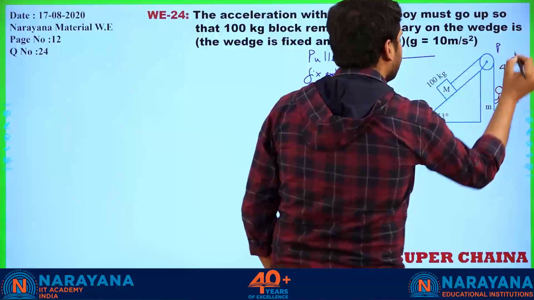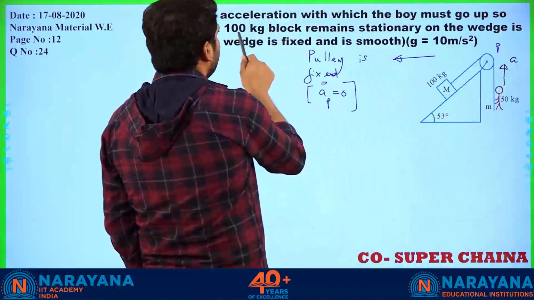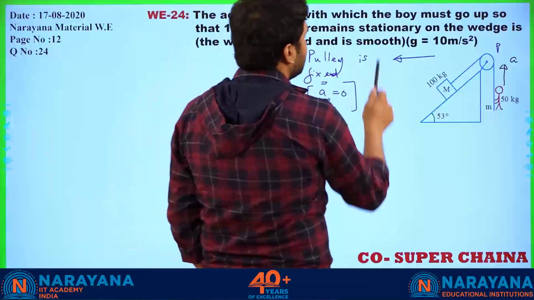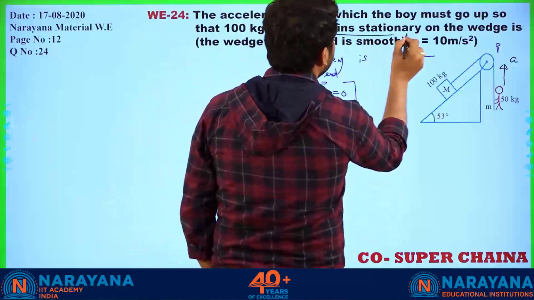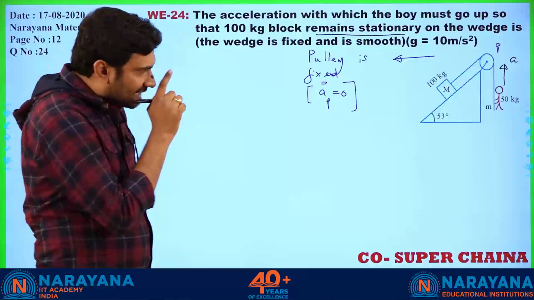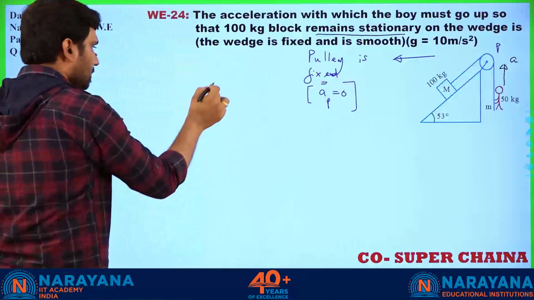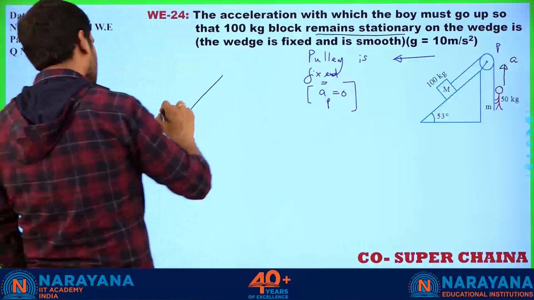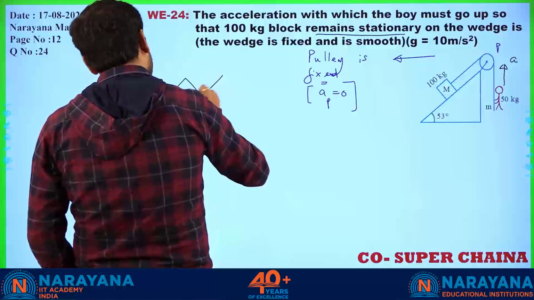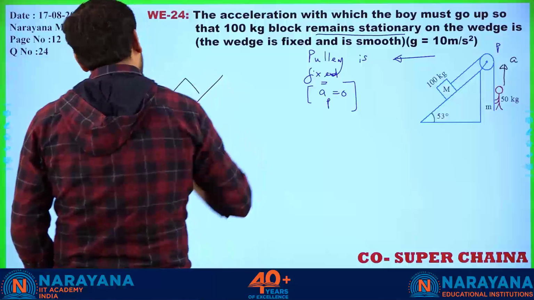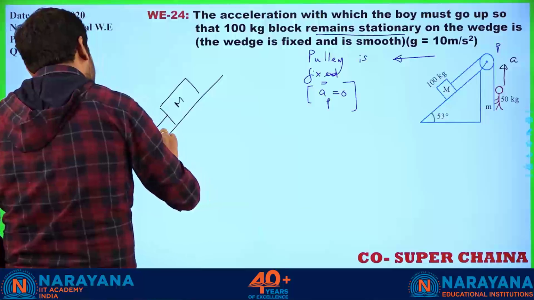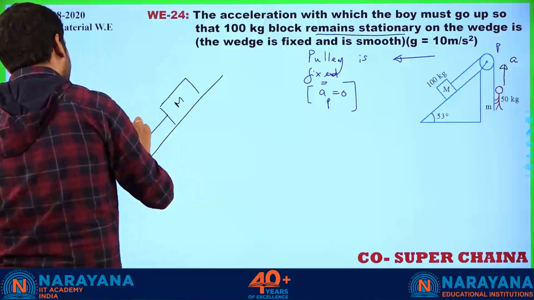Let us say this is A. So that the 10 kg, 100 kg block remains stationary. Now this is important. It remains stationary. So now let us first attack that block. So this is the inclined surface over which a block is there of mass capital M. What is the downward force acting on it? I can readily write mg sine theta.